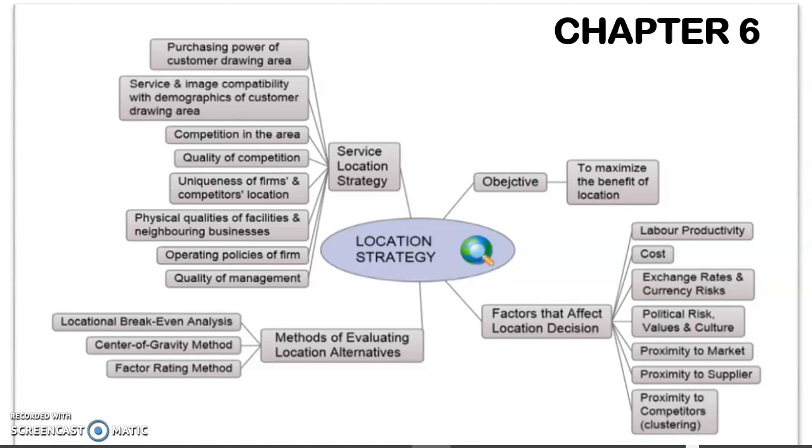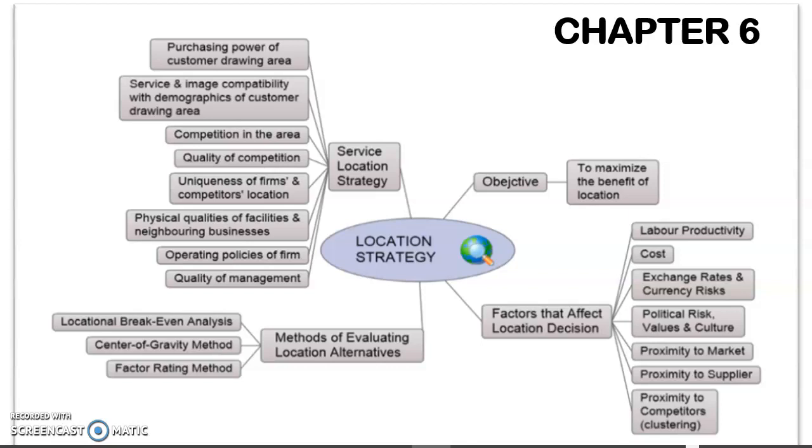Okay, and then the next one is proximity to market. Proximity is being near to the market. Why do we choose town as our production place, or why do we set up our store or outlets in town? Because there is a potential market there, people will buy our product.